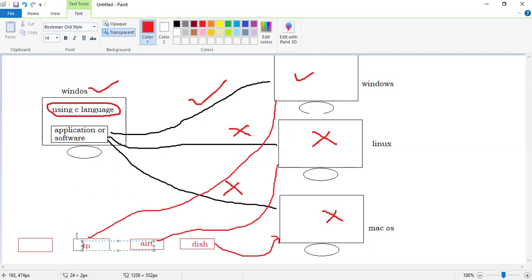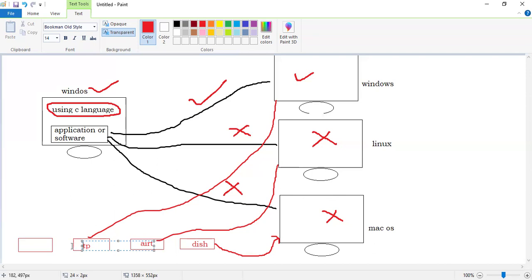So to design this kind of thing, they are not using the C language. They are using other languages: Java, Python, .NET, because those languages are not platform dependent. They are platform independent languages. They are machine independent and platform independent also. But C is machine independent but platform dependent. So this is a big problem here, right?